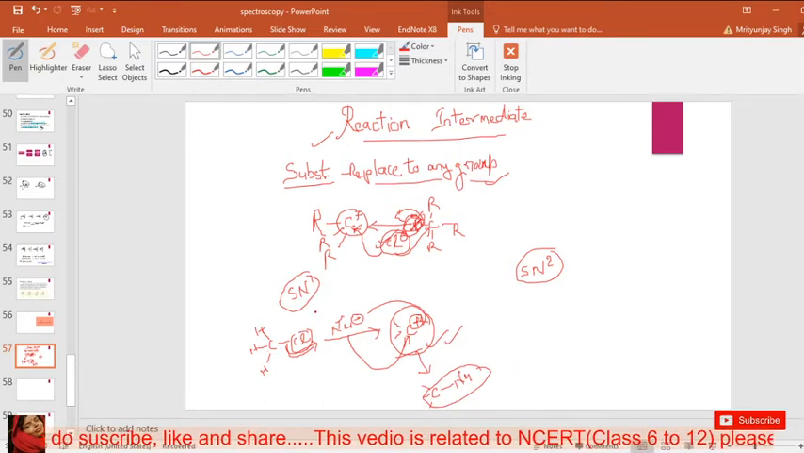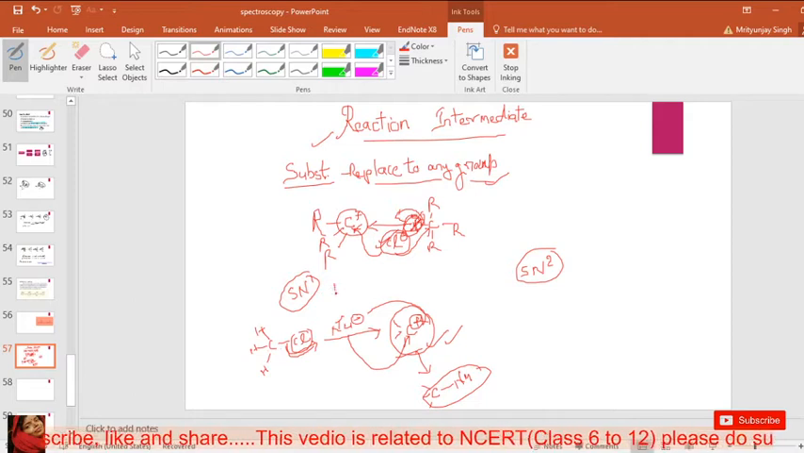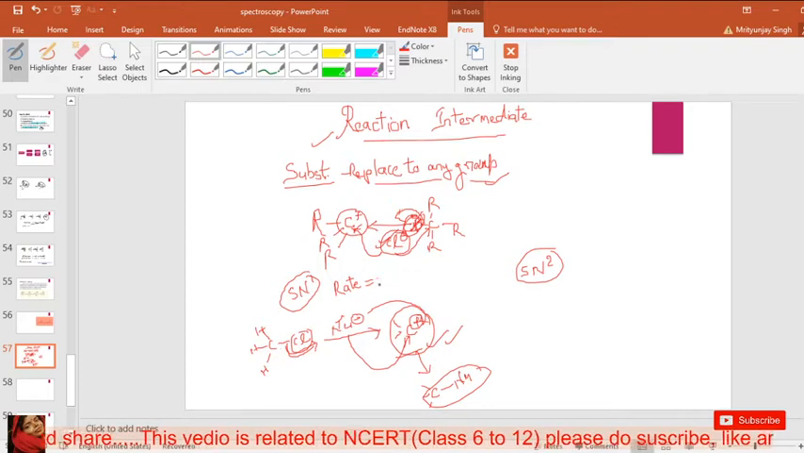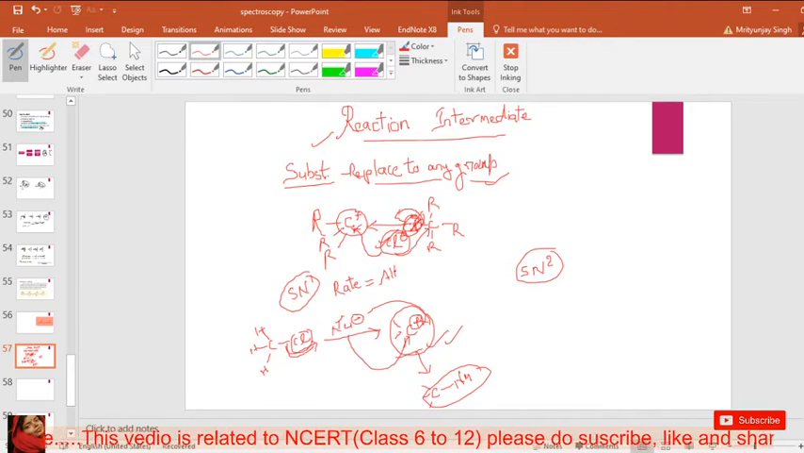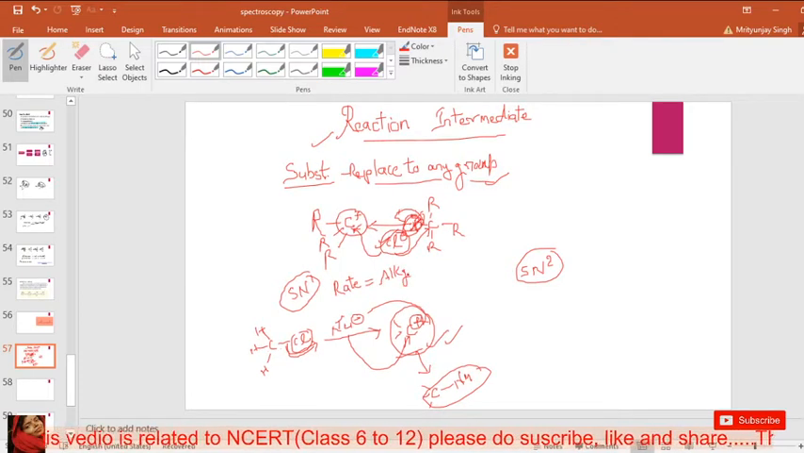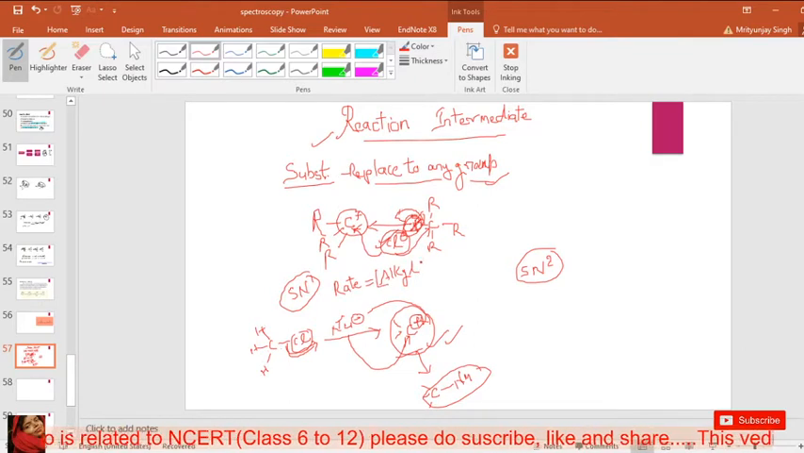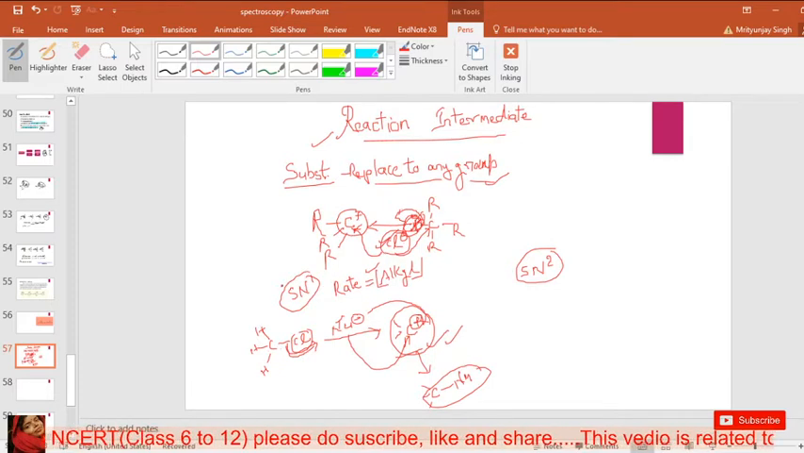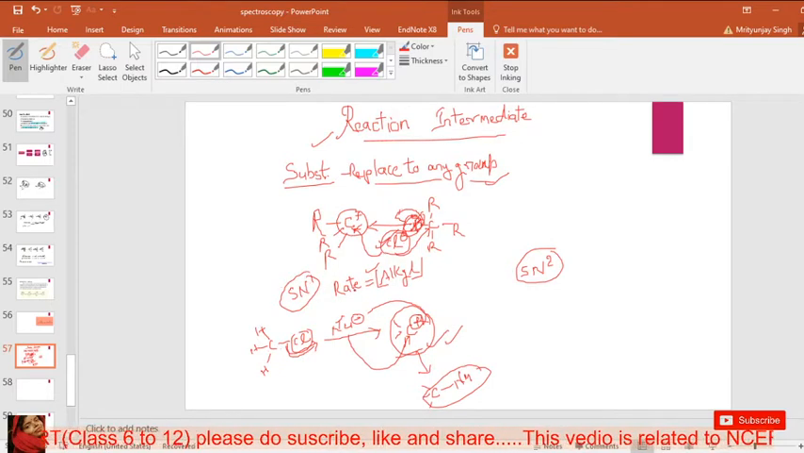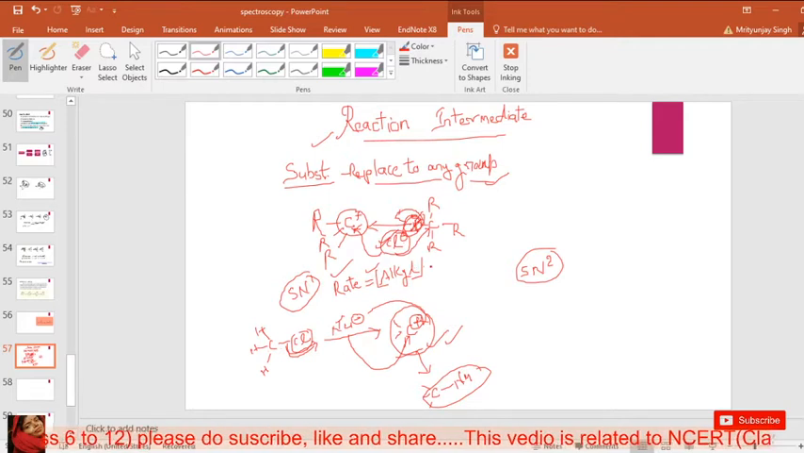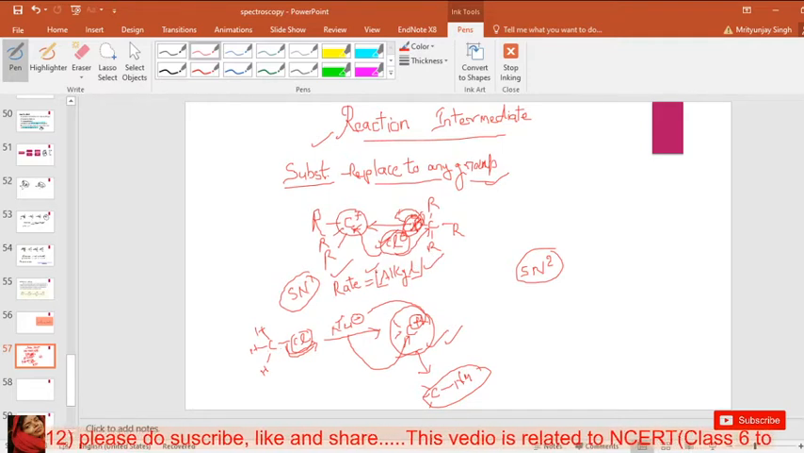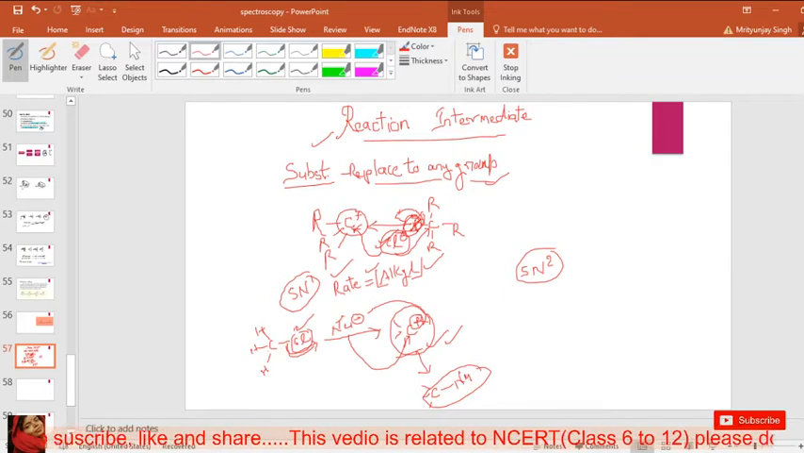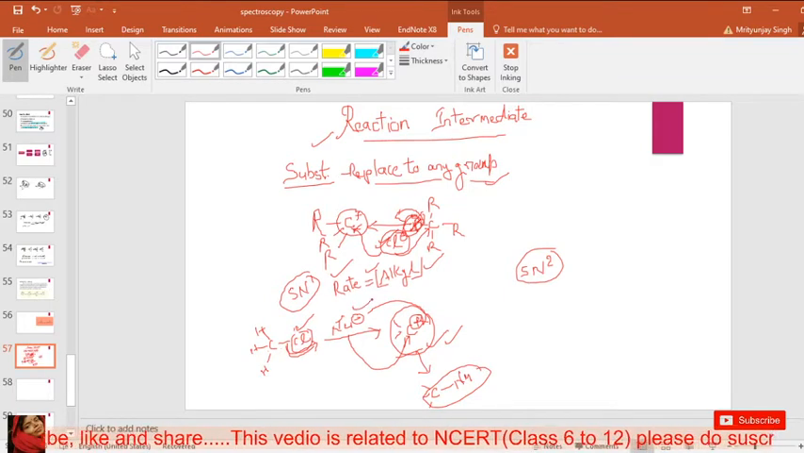It means the SN1 reaction rate depends only on the alkyl halide, not on the nucleophile. Only on the alkyl halide. Because of this reason we call it an SN1 reaction: the rate depends only on the alkyl halide concentration and its leaving group properties, not on the nucleophile properties.